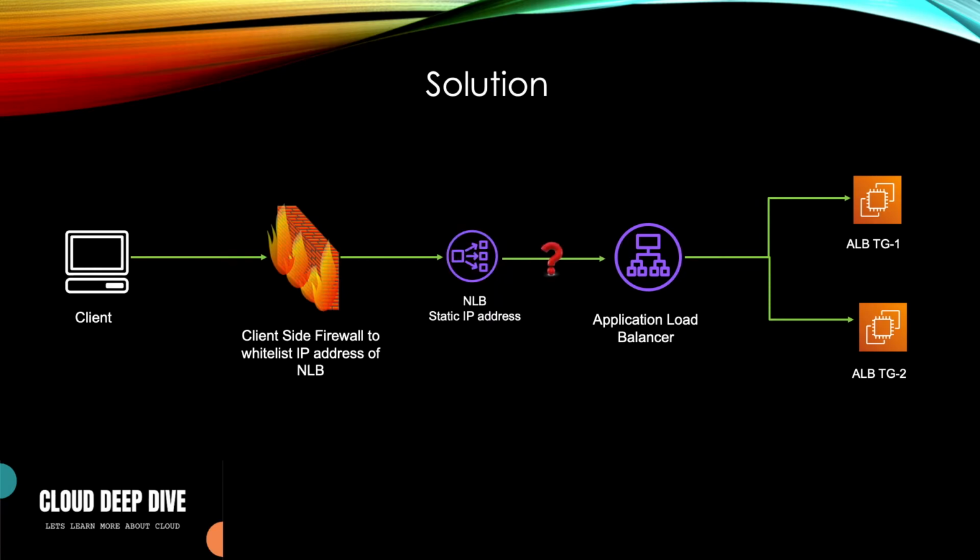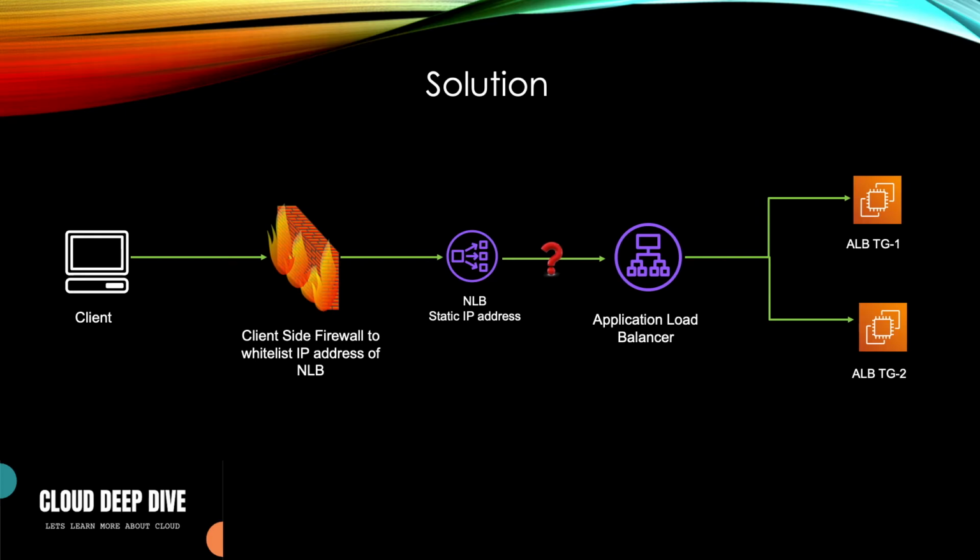The second solution they tried was, can we use NLB in front of ALB, because NLB gives me a static IP address which I can whitelist in my firewall. But the problem was how NLB and ALB will match with each other, because NLB does not have ALB as one of the target group types. You can have either Lambda, IP or EC2. So EC2 you cannot do, Lambda you cannot do here.